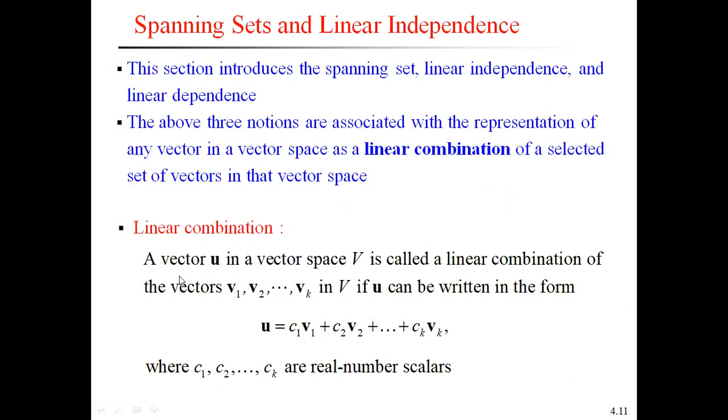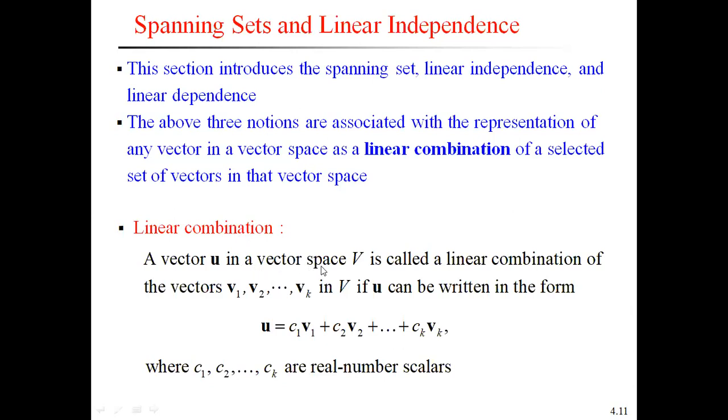Now coming to the spanning set. It is a very, very important one. The spanning set is always associated with the representation of any vector in a vector space. Therefore that can be represented as a linear combination of the selected set of vectors in that vector space. Therefore the spanning set is always associated with the linear combination of a selected set of vectors in that vector space. But first we define what a linear combination is.